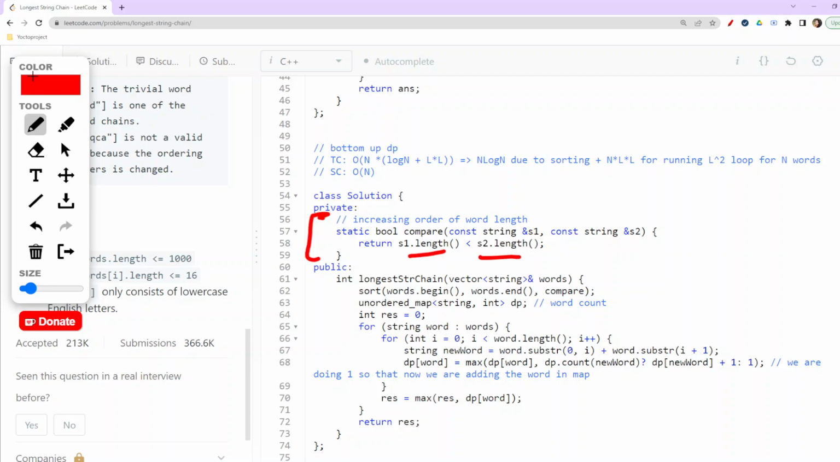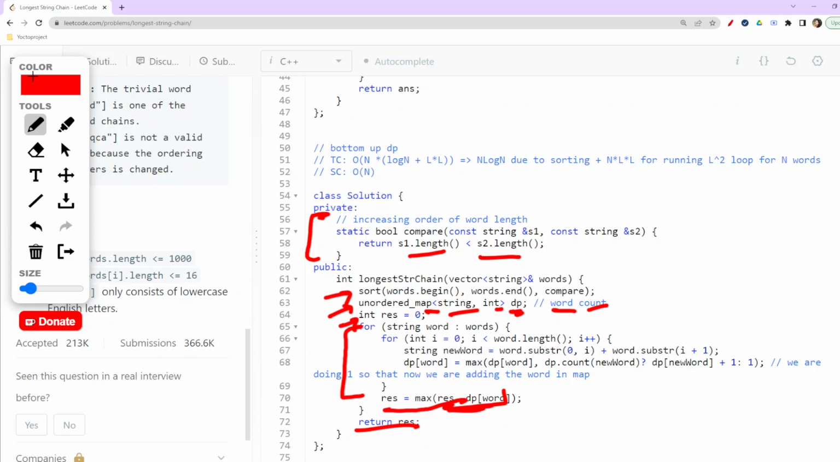So a Boolean comparator is created, then we sort the words, and then we take an unordered map from string to int, the DP, where the word and its count are stored. We store the count of each word which is being created, right? And then the result, which we will return at the end, is found by checking the maximum out of both. Now here we are traversing each word.